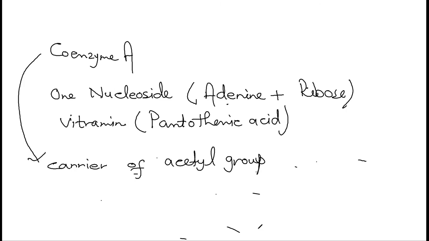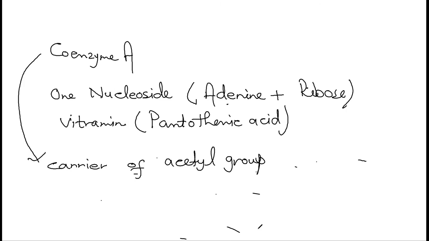Now, one thing: this process we started with glucose. Glucose changed into pyruvate, pyruvate enters the link reaction, and at the end of the link reaction, what is formed? That is acetyl coenzyme A, right? Now, this is the stage where fatty acids from the metabolism of fats may also be used to produce acetyl coenzyme A. So you can see that fatty acids may enter into the process of respiration at the stage of the link reaction.